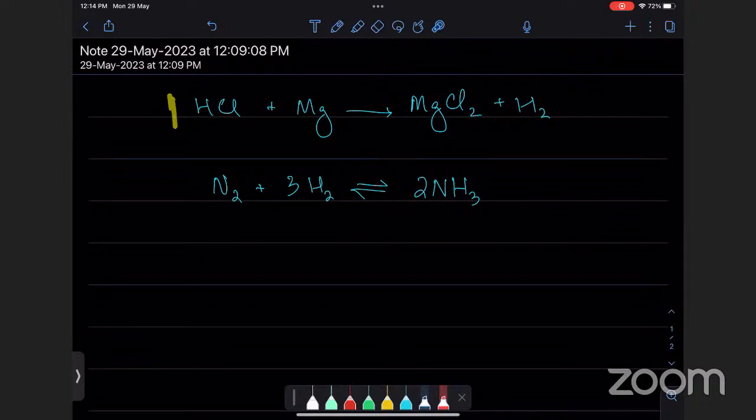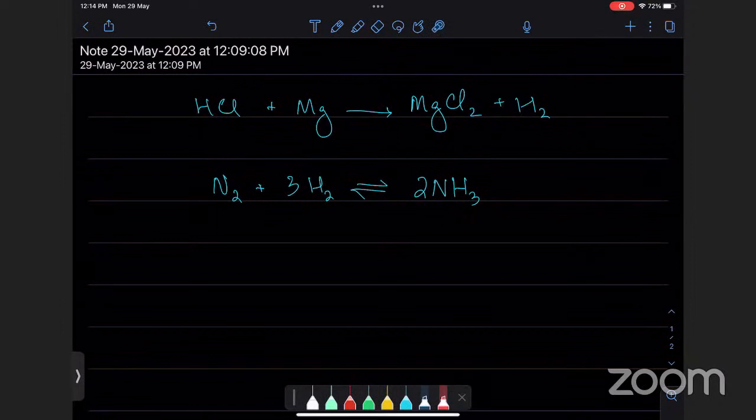In this reaction, if I start with some amount of magnesium and I have excess HCl, all the HCl that you need, then all the magnesium will react. No magnesium will be left over at the end, and I will have this and this at the end. Okay? But here this will never happen. If I start with whatever amount of nitrogen, it will never be used up completely. It will produce some ammonia, but some will go back. So eventually the reaction never completes 100%. That is what reversible reaction means. It's a reaction that goes in either direction, which means it never completes. Some of everything will remain at the end: nitrogen and hydrogen will also be there at the end, and ammonia will also be there.